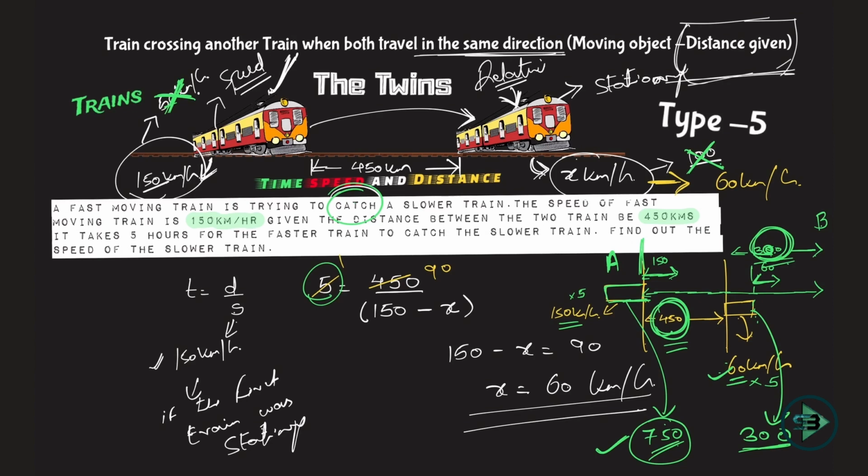It is easier to know that when trains travel in the same direction, you subtract the speed, but it is important to understand why it is called relative speed, because you relate the speed of the second train with the speed of the first train. If the first train was stationary, then you wouldn't have compared the two speeds. You would have just gone with type 1 and type 2. Since both are moving, that is when you need to see what is the resultant movement of the second train with respect to the movement of the first train. And I hope the twins episode gives you a good visualization of why you subtract the speed.